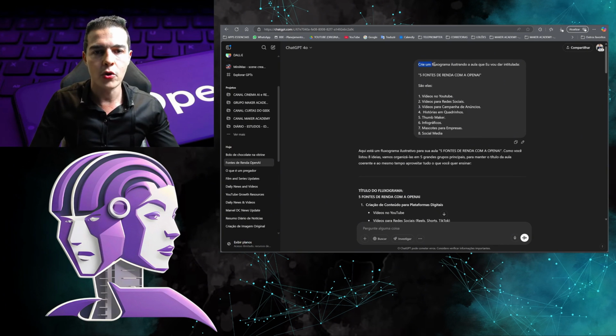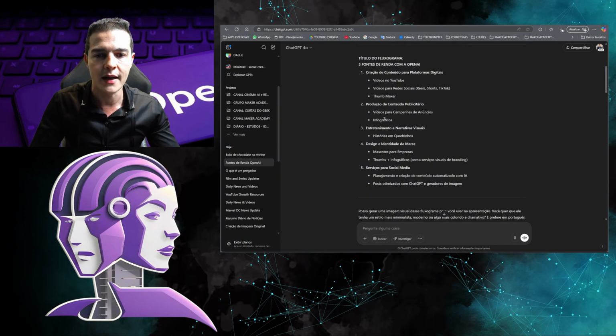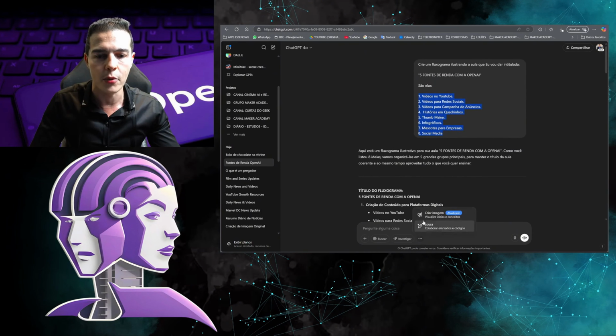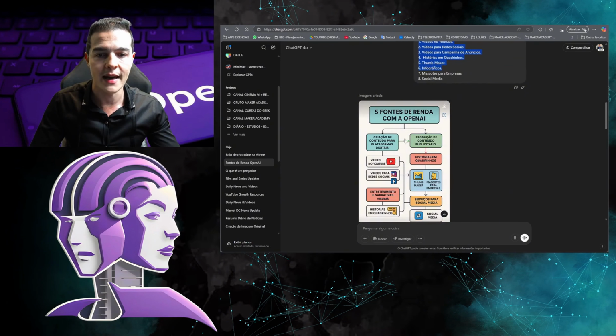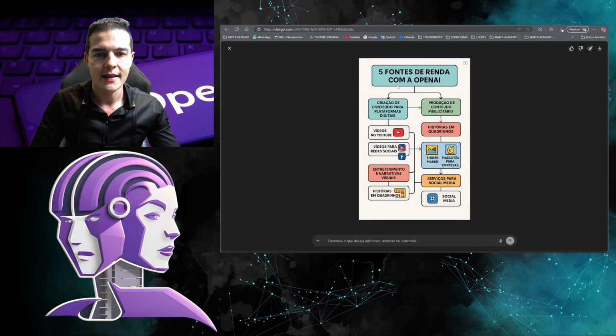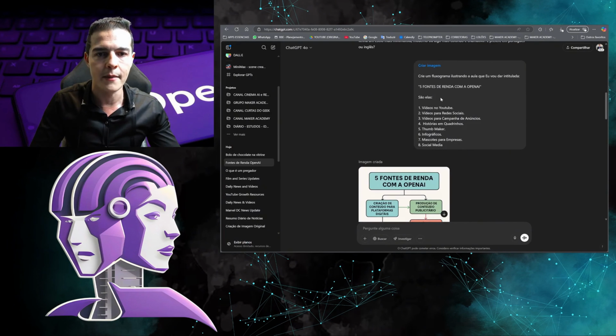Look, create a flowchart illustrating the lesson I'm going to give titled, at the time, 5 sources of income. Then I changed it to 8, okay? And look, I ended up putting 8 here. Wonderful. But it didn't create. It organized. Why didn't it create? Because I didn't put create image here. Wonderful. Then look. Create image beats perfect. So look, I put it here and it created, but it created in the 9x16 format. And it kept 5 sources of income because the fool here forgot to change the title of the lesson.